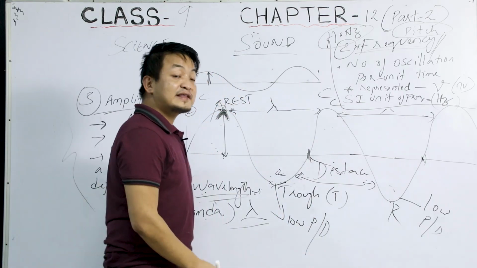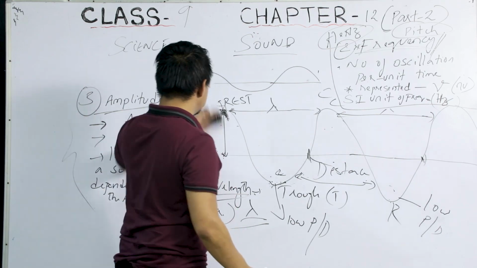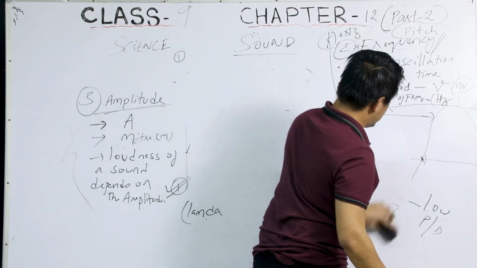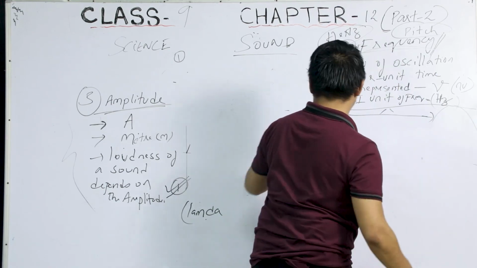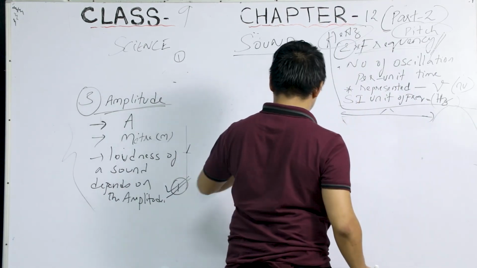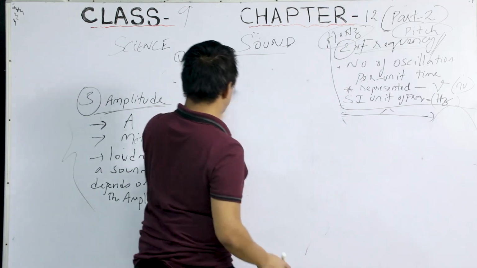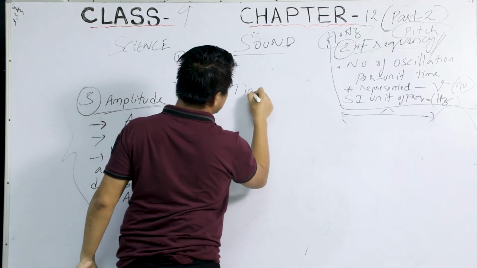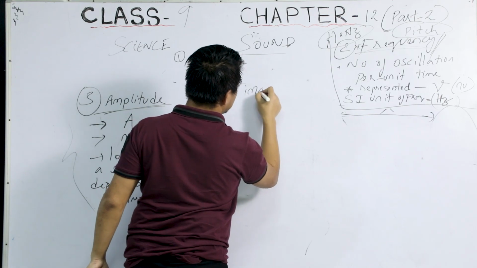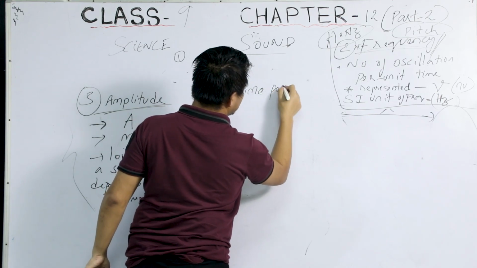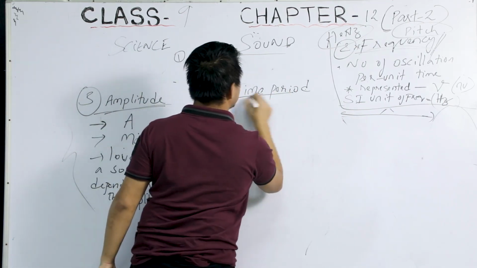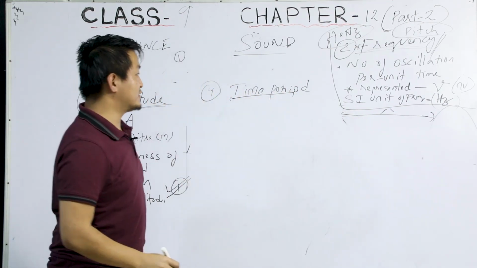Now, the next point will be time period. Time period, okay?